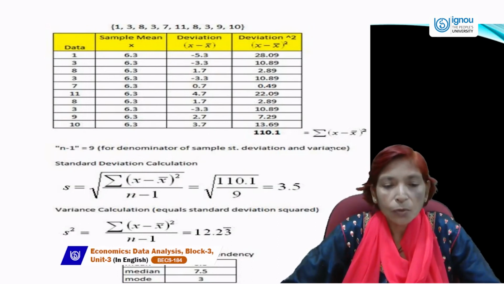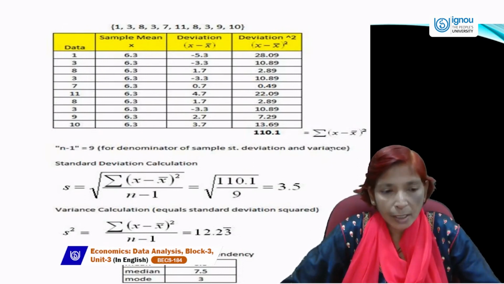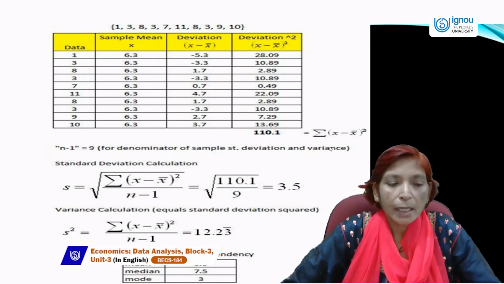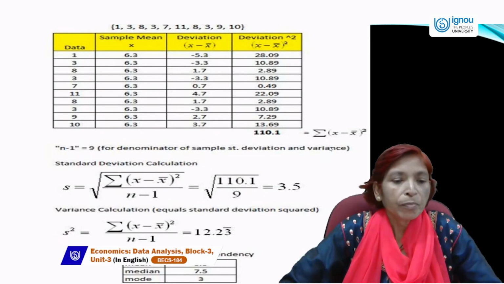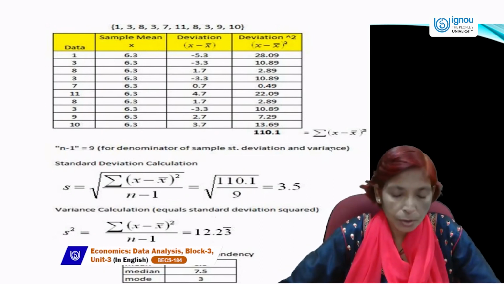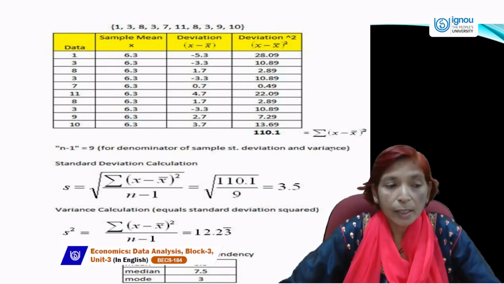Variance calculation equals standard deviation squared. So standard deviation squared, we can take the square of 3.5, it means 3.5 into 3.5, or you can take sigma x minus x bar whole square divided by n minus 1 or n, but not in under root, because if we are calculating variance, then we will not put this formula in under root.